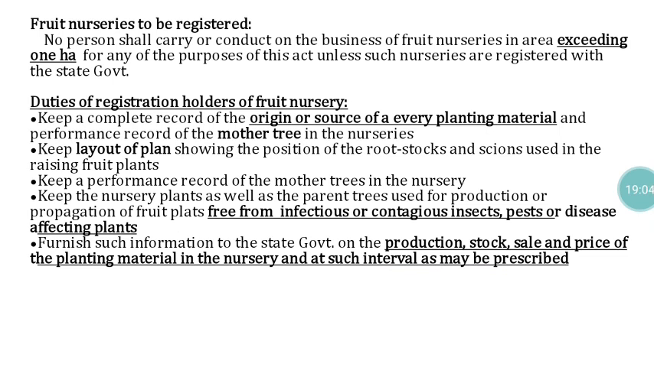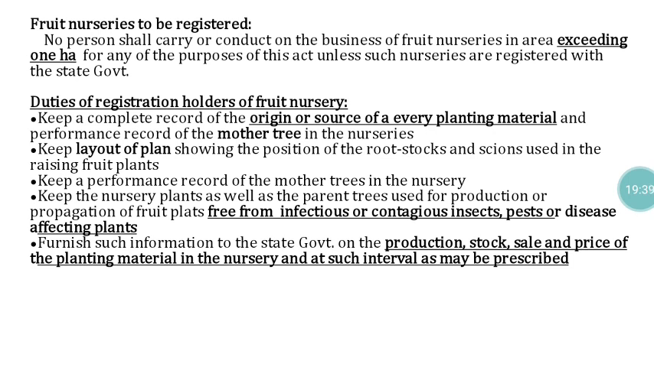Whoever has a fruit nursery with an area of more than 1 hectare has to register their nursery with the state government. Then only they can carry on that particular fruit nursery business. If it is less than 1 hectare, there is no need to go for registration. If it is exceeding 1 hectare, for any of the purposes of this act, the nurseries should be registered with the state government, and then only they can carry on that particular business.